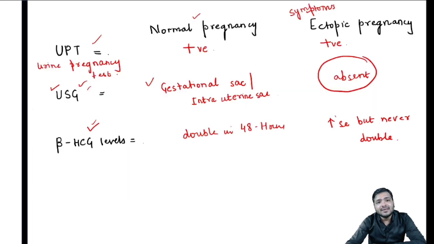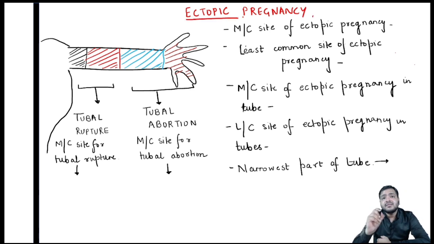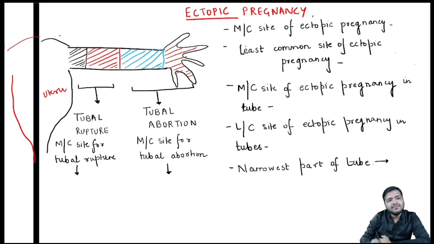Apart from that, let's discuss ectopic pregnancy. See, this pregnancy is basically not occurring inside the uterus. Suppose this is the uterus. We have both sides, but I have just drawn one particular side, one fallopian tube.